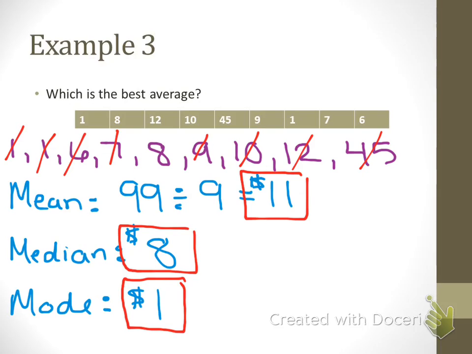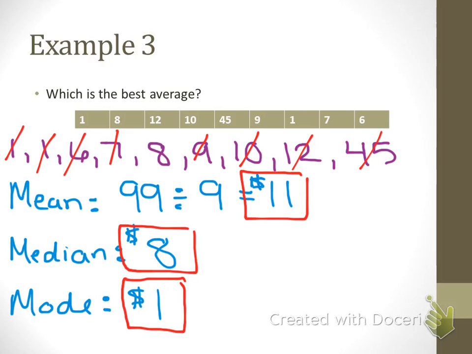Why wouldn't, can somebody answer this question? Why wouldn't it be the mean? Why would the mean not be the best average? Hazen? Because it doesn't go into 99. No, not necessarily. Anybody think they have an idea? Because we divided the number. No? Kevin? No, not necessarily. Think about it.